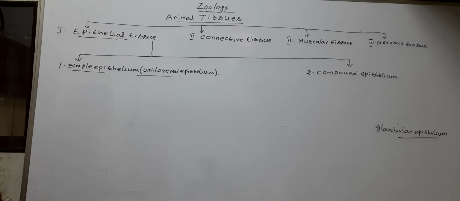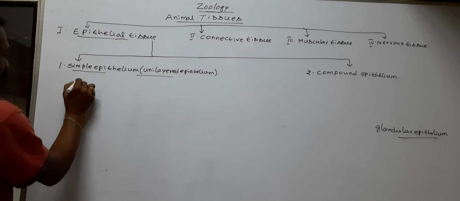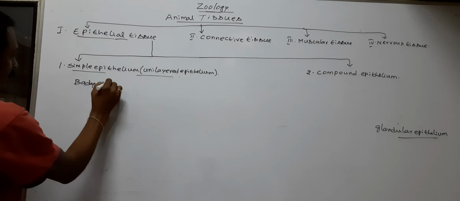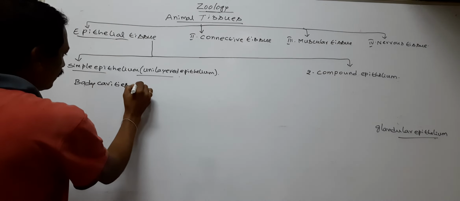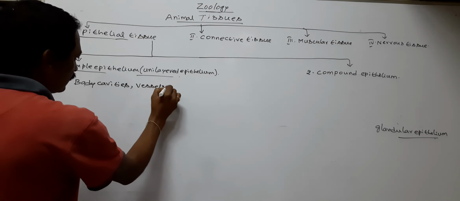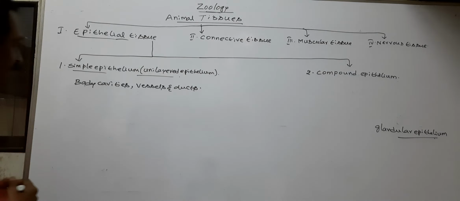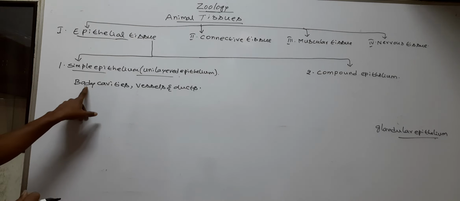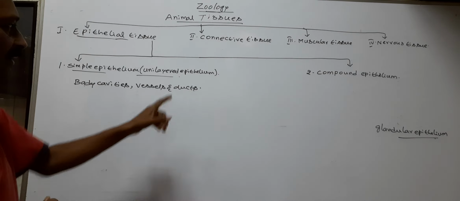The simple epithelium forms the lining of body cavities, vessels and ducts. So simple epithelium has a single layer. It forms the lining of body cavities, vessels and ducts.